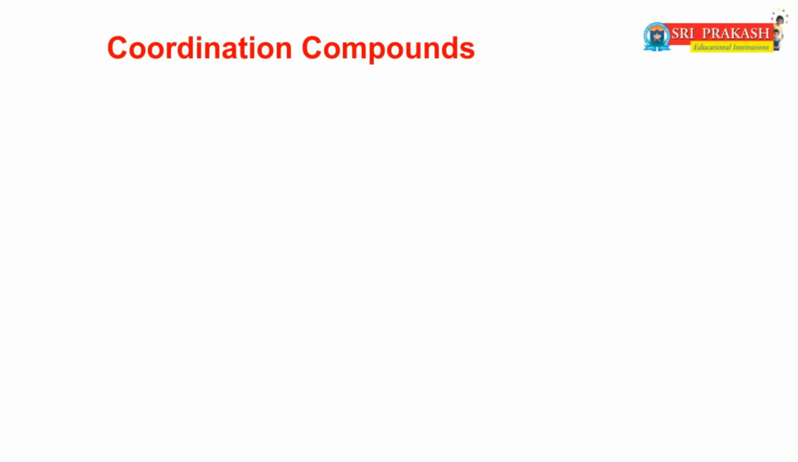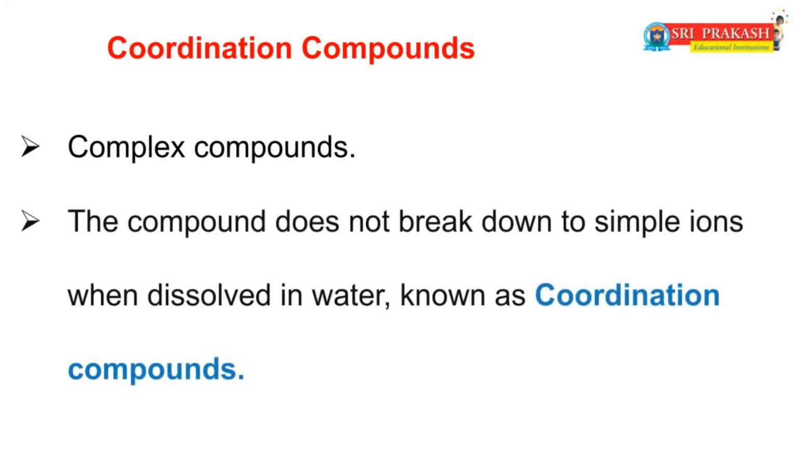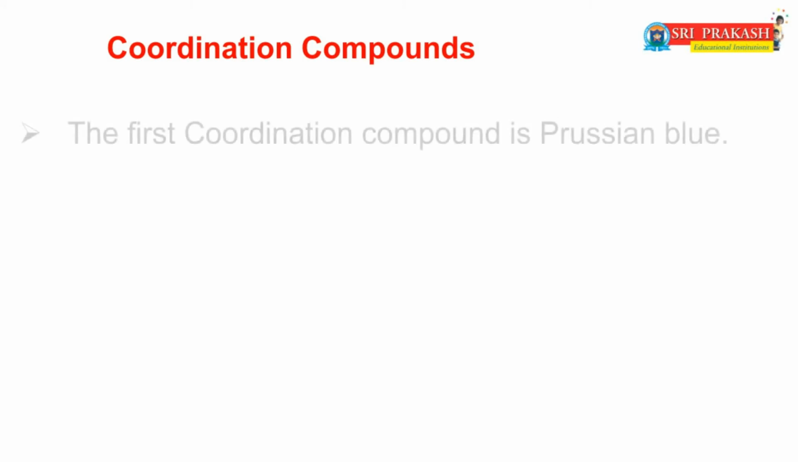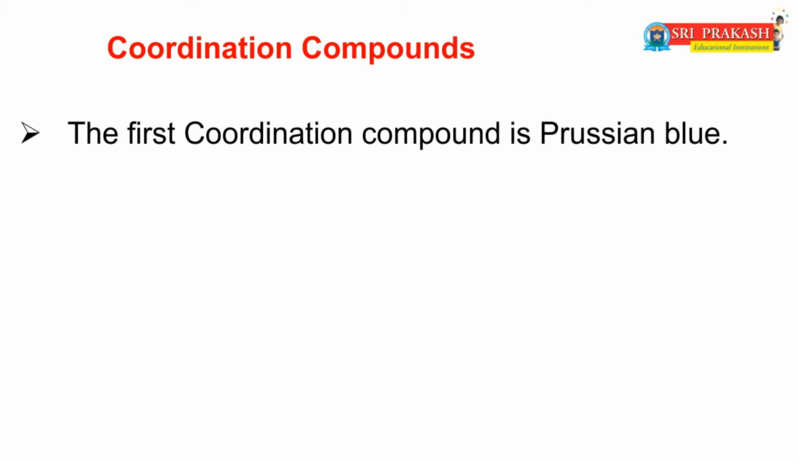Next addition compound is coordination compounds. Now we will discuss coordination compounds. These are also called complex compounds. The compound that does not break down to simple ions when dissolved in water or any solvent is known as a coordination or complex compound. That means these compounds do not lose their identity after dissolving in water. Up to now, so many coordination compounds were discovered. Among all coordination compounds, the first coordination compound is Prussian blue.